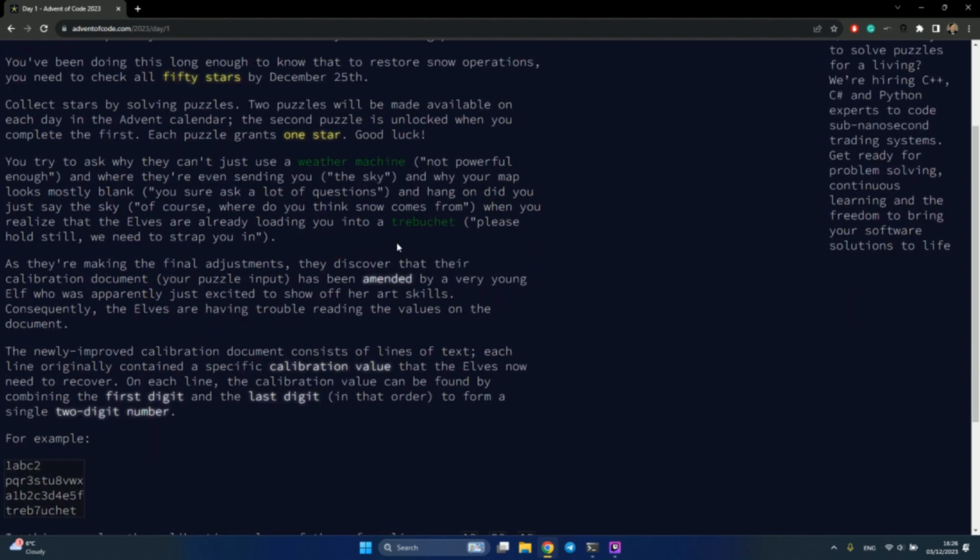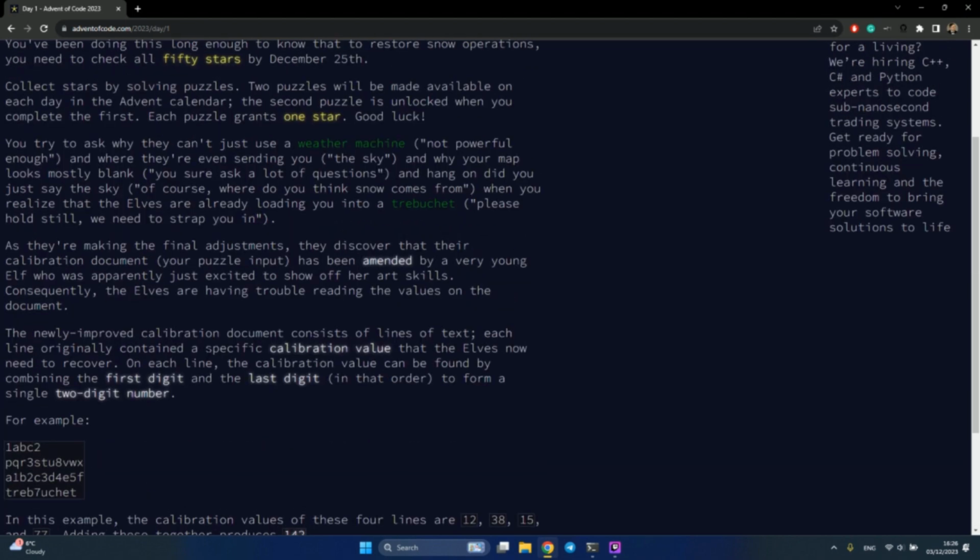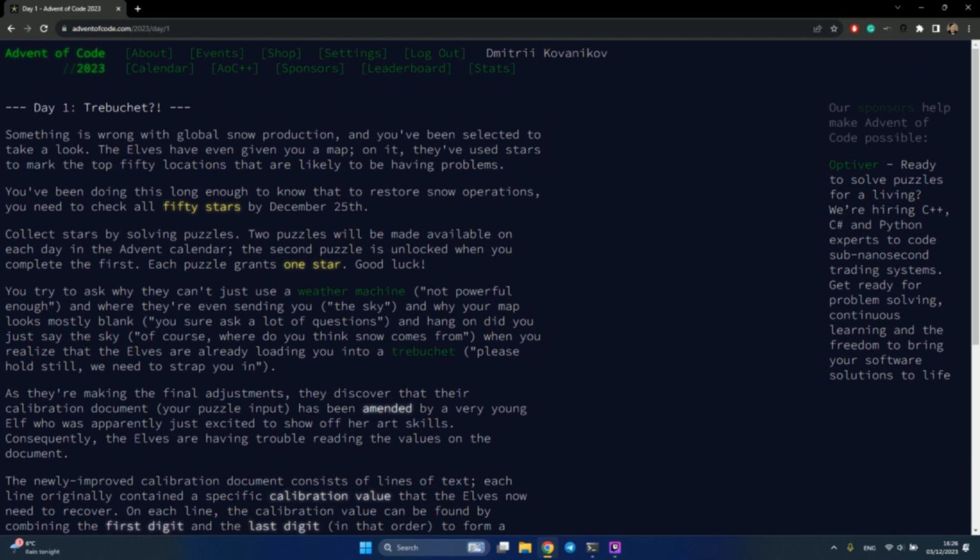So there's some description, example input, and I need to provide an answer, as I understand. Which is nice, because that's why I can use any programming language I want. I can locally compute the answer and input it here. Okay, let's read the task description. Day 1, Trebuchet. Do I pronounce it correctly?